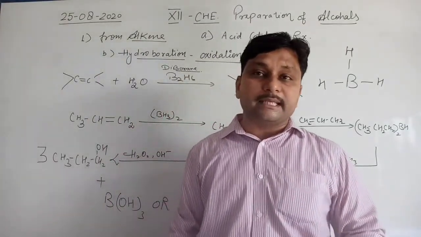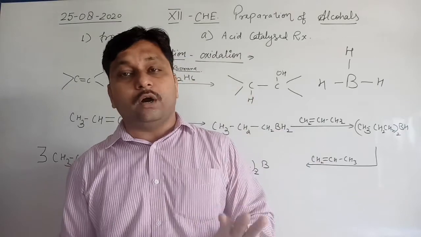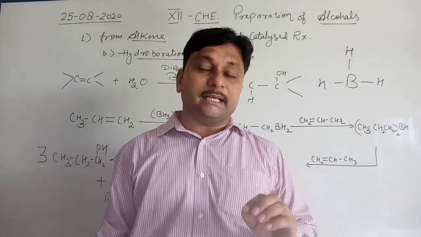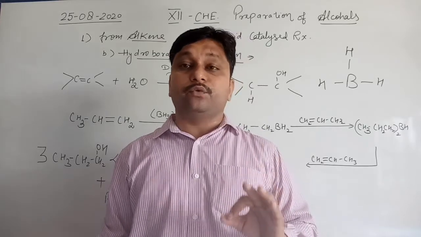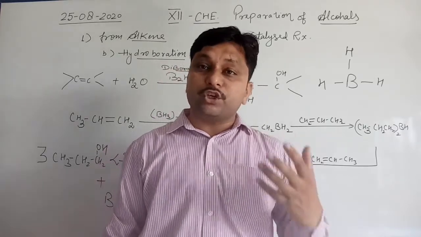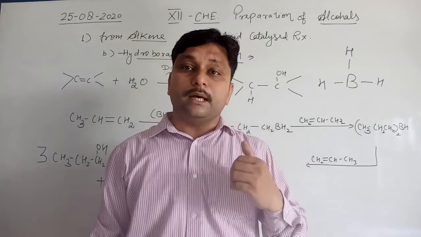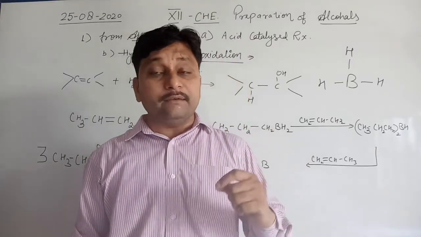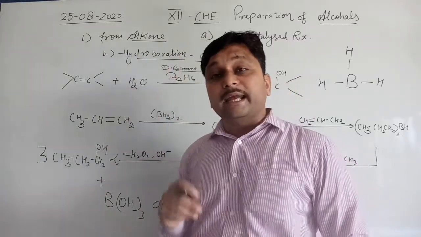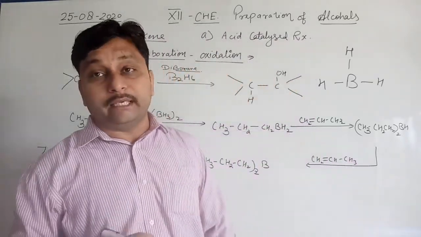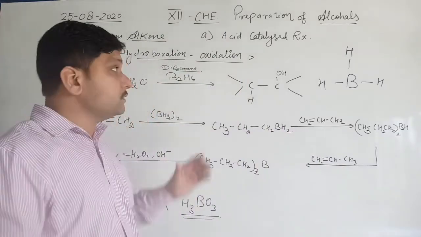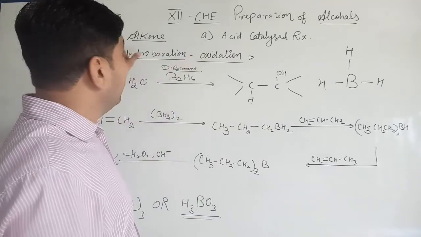So ultimately we can say alkene has the tendency to form alcohols by two methods. The first method is acid catalyzation, in which concentrated sulfuric acid behaves as a catalyst, and addition of water takes place according to Markovnikov. And the second one is hydroboration oxidation, in which again the water molecule is added on alkene, but according to anti-Markovnikov. Clear? So this is the first part, that is from alkene.